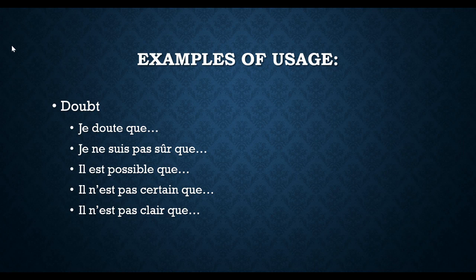Okay. Now, again, in all of these, there is going to be a teeny tiny bit of doubt. Even if there is 1% doubt, that is going to be in the subjunctive. But by the way, this is an exception. If you use the phrase il est probable que, that it's probable, then for some reason that is not subjunctive. That is going to go indicative, which, like I said, is like normal, like present, passé composé, that sort of stuff. So just watch out for il est probable, because il est probable does not take the subjunctive.